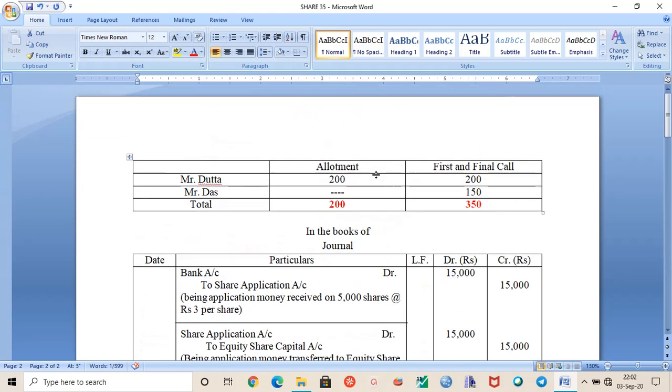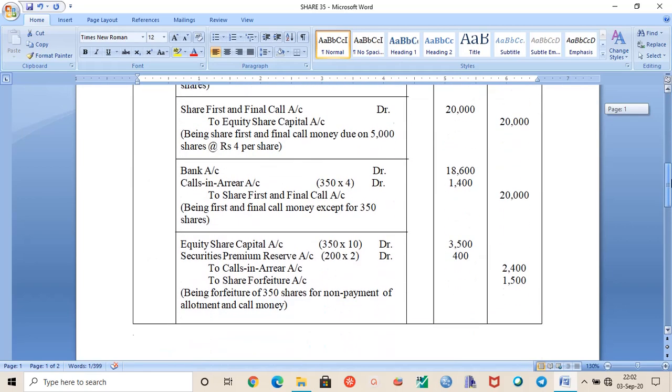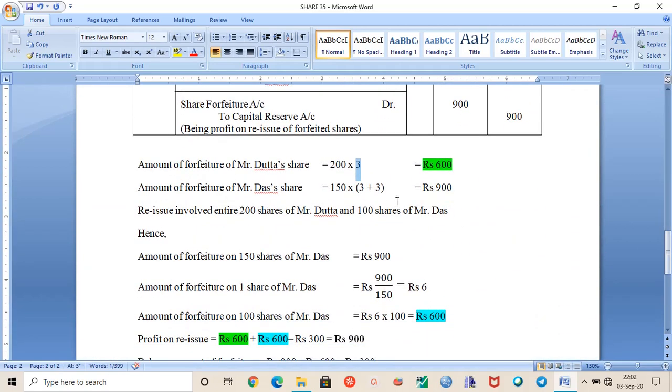And Mr. Das paid application as well as allotment. So application and allotment together is how much? 3 plus 3, excluding SPR, remember. That is rupees 3 on application and rupees 3 on allotment. Remember that the allotment money is rupees 5, but if you exclude the premium of rupees 2, it will be rupees 3 per share. So 150 into 3 plus 3 equals 900.